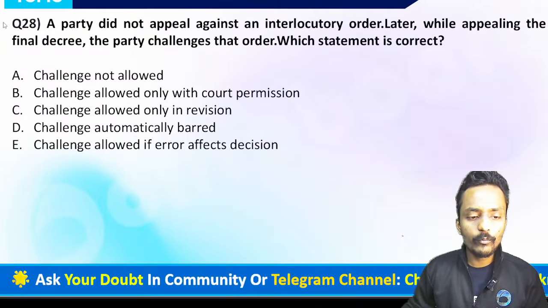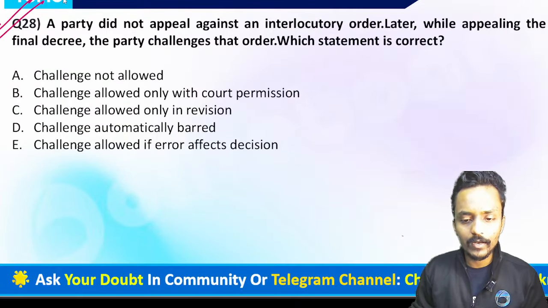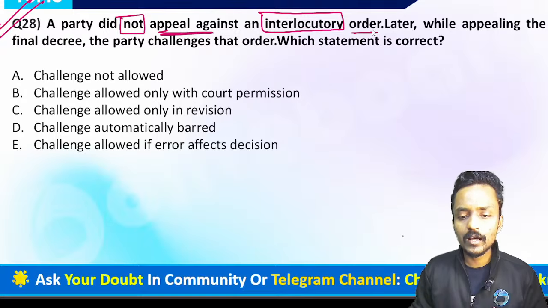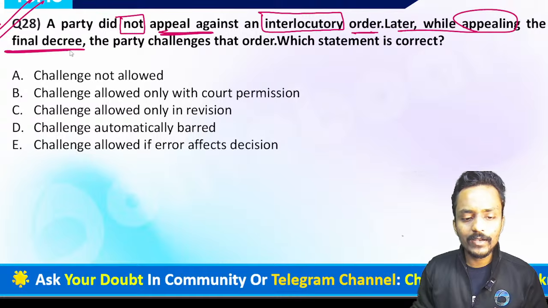Okay, now we are moving forward to question number 28. What is question number 28 talking about? This question is saying a party did not appeal against an interlocutory order. Later, while appealing the final decree, the party challenges that order.